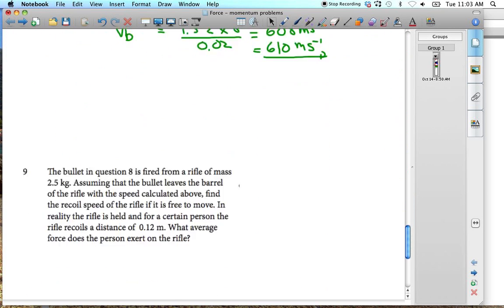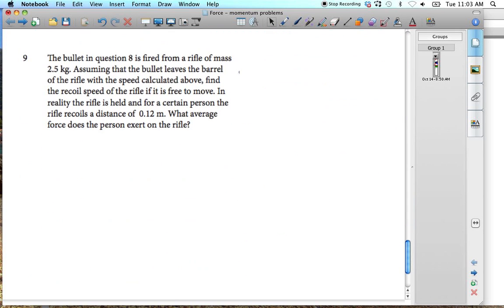Alright, going down, the bullet in question 8 is fired from a rifle of mass 2.5 kilograms, assuming that the bullet leaves the barrel of the rifle with the speed calculated above. Find the recoil speed of the rifle if it is free to move.